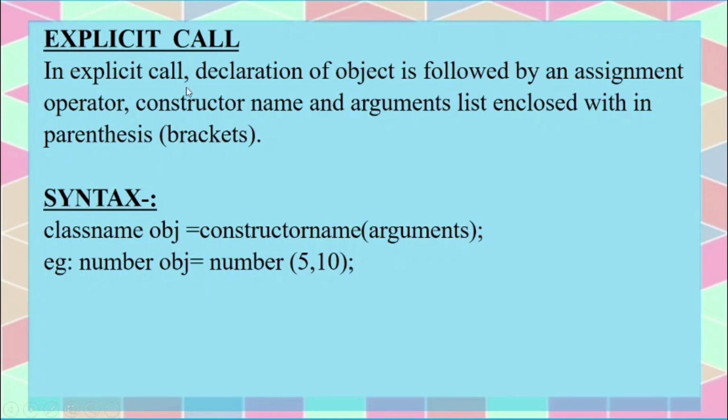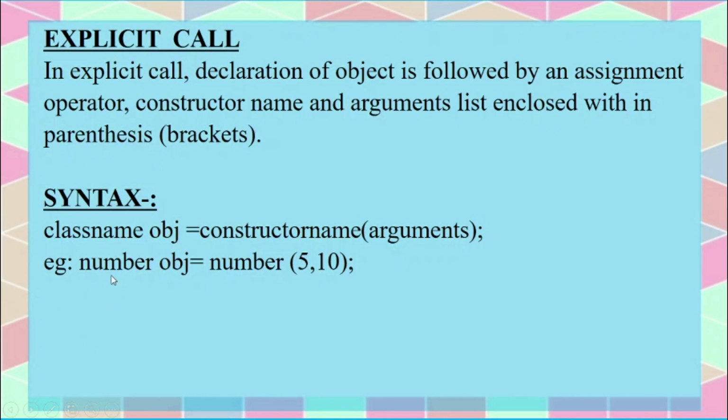In explicit call, while declaring the object, the constructor is called. The declaration of the object is followed by an assignment operator, then the constructor name and the argument list enclosed within parentheses. See here the syntax: class name, object. This is only the declaration of the object. Using the class name we are declaring an object, followed by an assignment operator, that means the equal to operator, then the constructor name, and the arguments will be enclosed in the brackets. So this is how we call the parameterized constructor using the explicit call method.